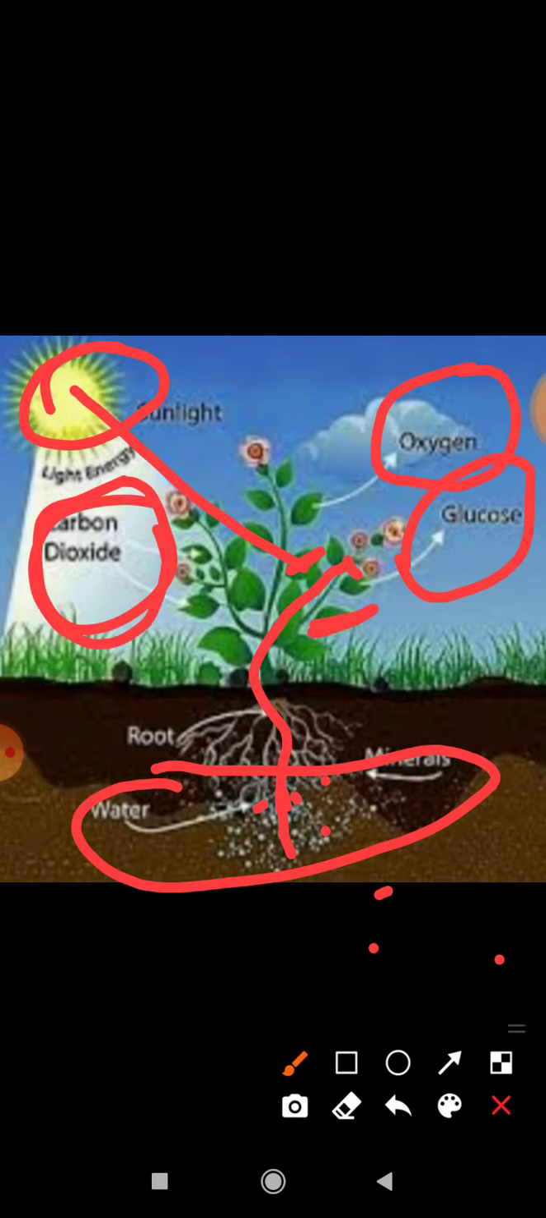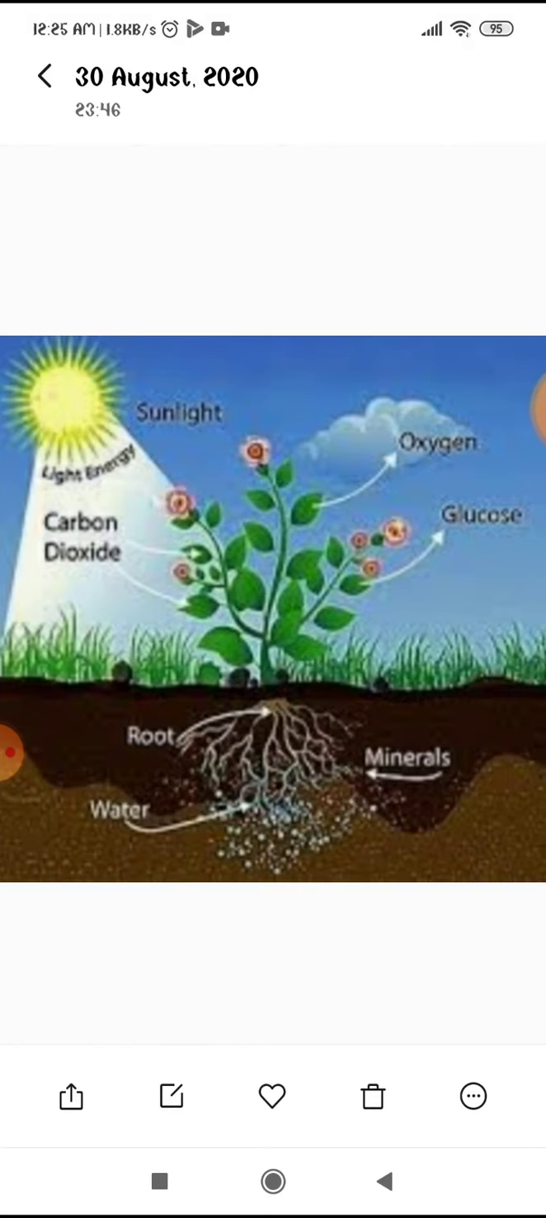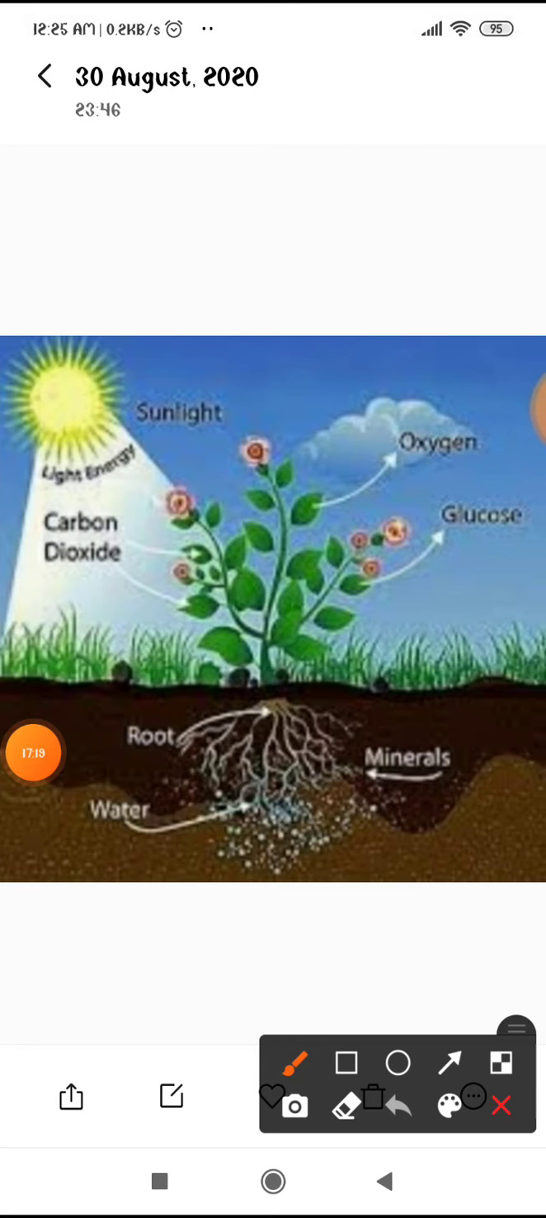And the second one is carbon dioxide. It is taken by the leaves through the stomata. Stomata are tiny pores which are present on the lower surface of the leaves, and they take in the carbon dioxide. After that, come to the chlorophyll. It traps the sunlight to prepare their food, and food is prepared in the form of glucose, and oxygen is the byproduct. So in this way the plant prepares its food.